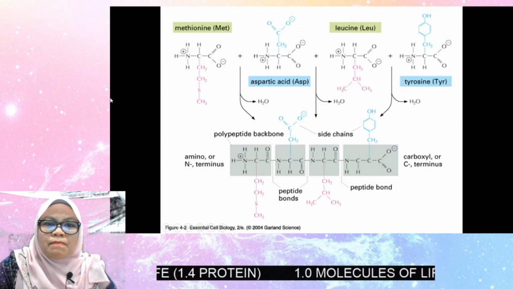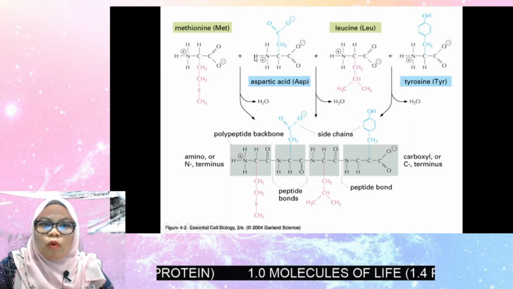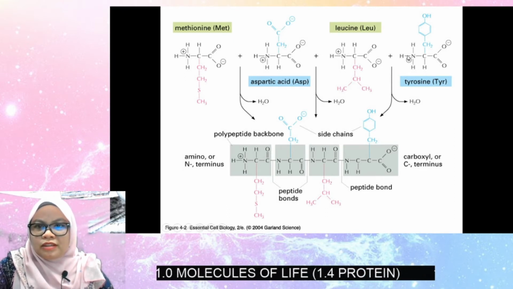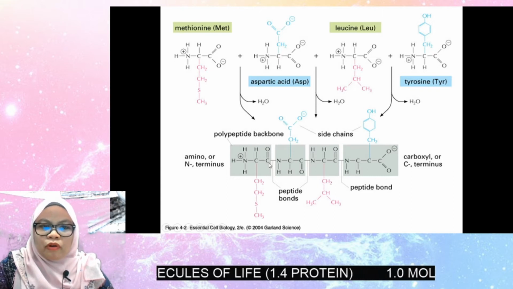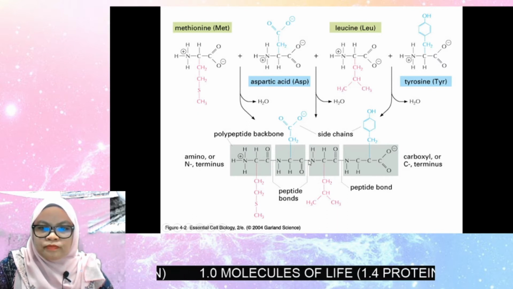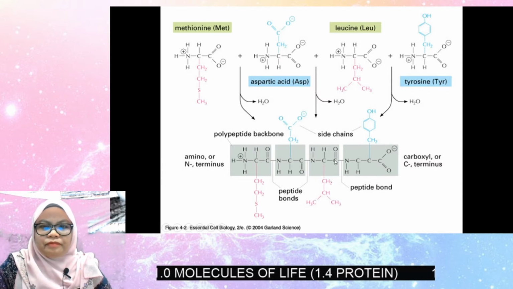So how many peptide bonds form? 1, 2, 3. Remember, a peptide bond is the bond between carbon and nitrogen, the carbon with the double bond. So here we have 1, 2, 3 peptide bonds.